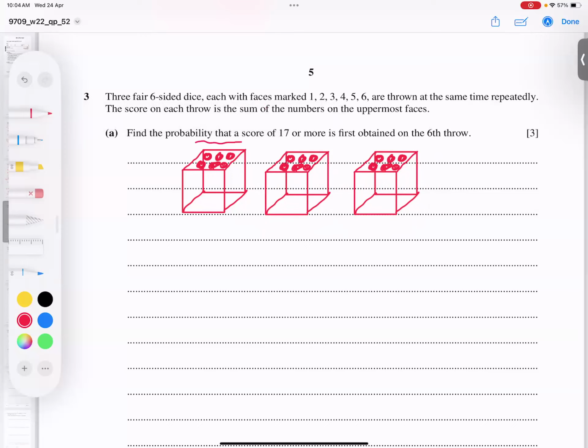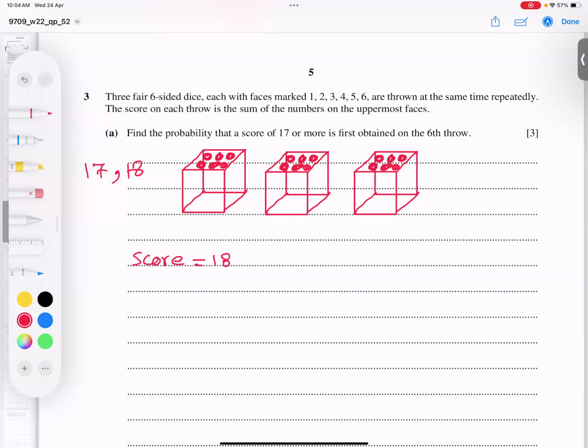What is the probability? Find the probability that the score is 17 or more. So how do you get the score? The score can be 17 or more, and 17 or more means 17 and 18. So we have two possibilities. Let's see how we can get this.